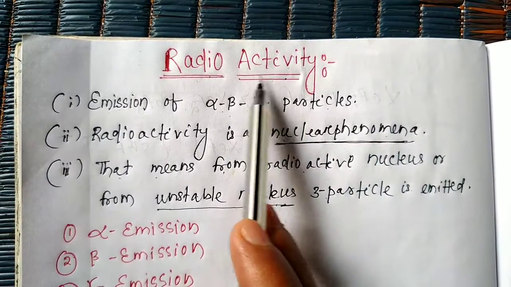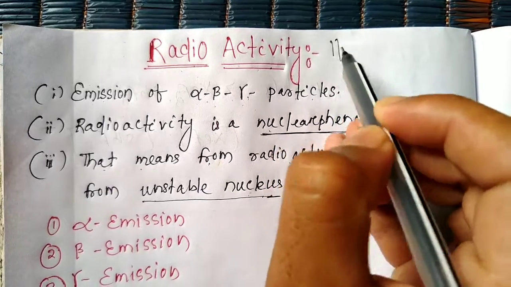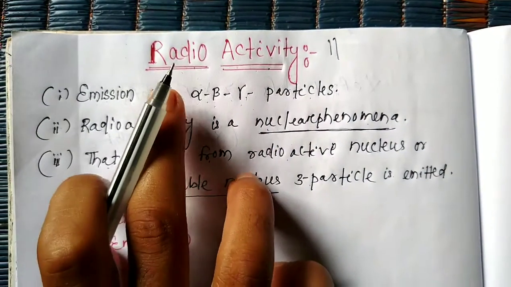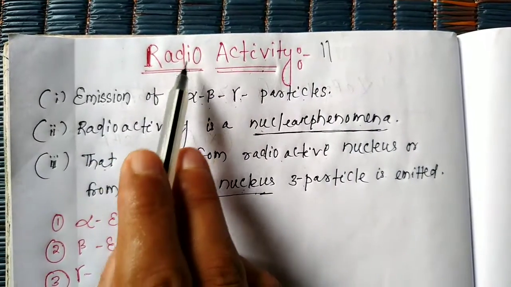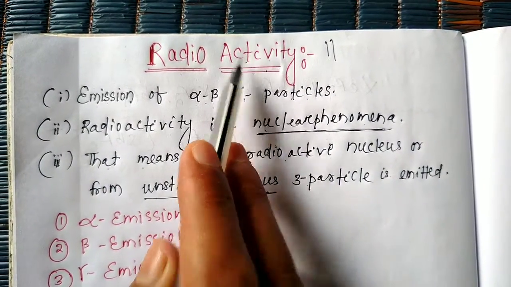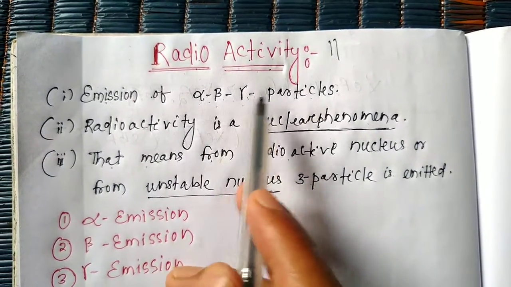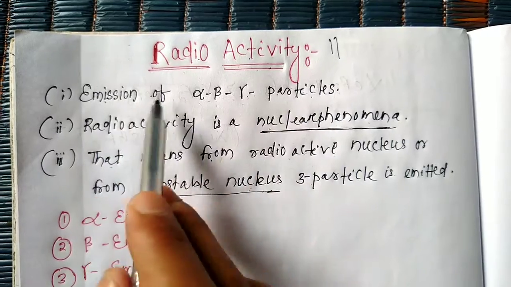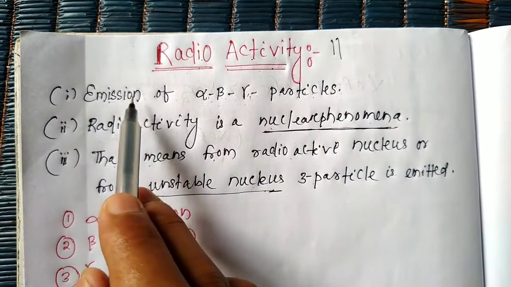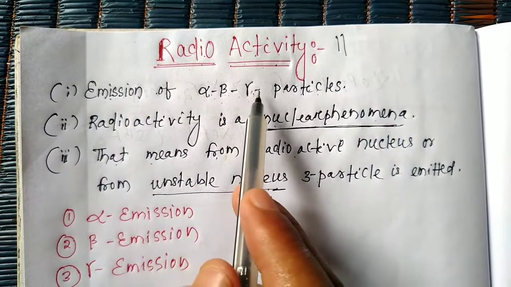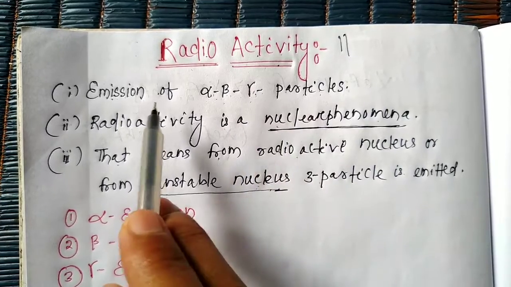Radioactivity. Students, radioactivity is an important concept of 11th class chemistry, in the atomic structure chapter. So what is radioactivity? In the subject of radioactivity, we will discuss the emission of alpha, beta, gamma particles. Emission of alpha, beta, gamma particles means alpha, beta, gamma particles are emitted from a nucleus. From which type of nucleus are alpha, beta, gamma particles emitted?